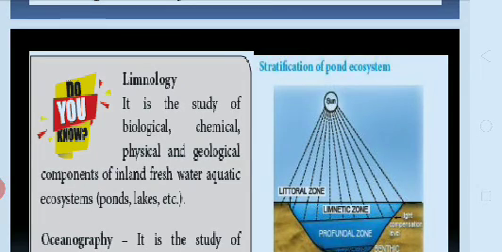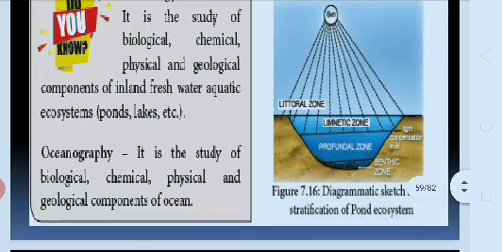Stratification of pond ecosystem: there is a littoral zone, a limnetic zone, a profundal zone, and lastly a benthic zone also. Diagrammatic representation of